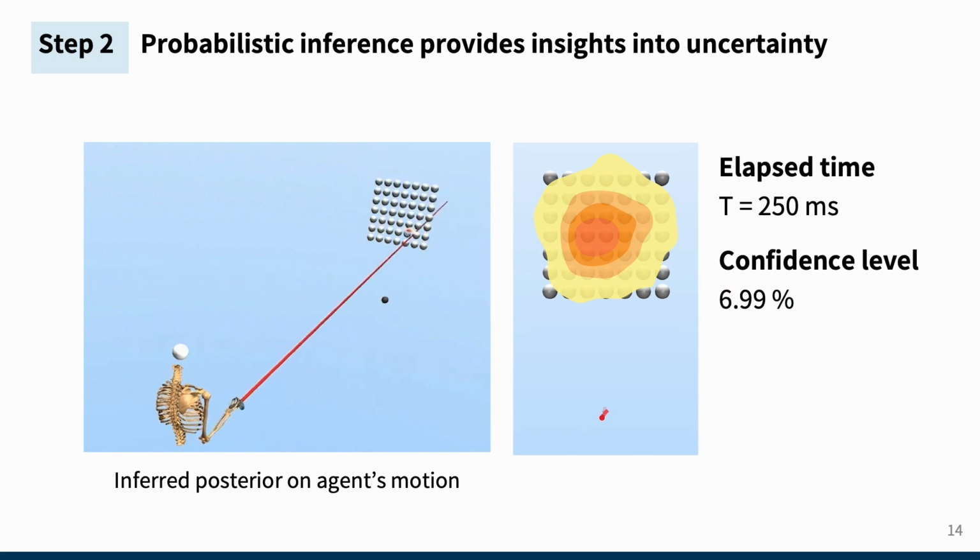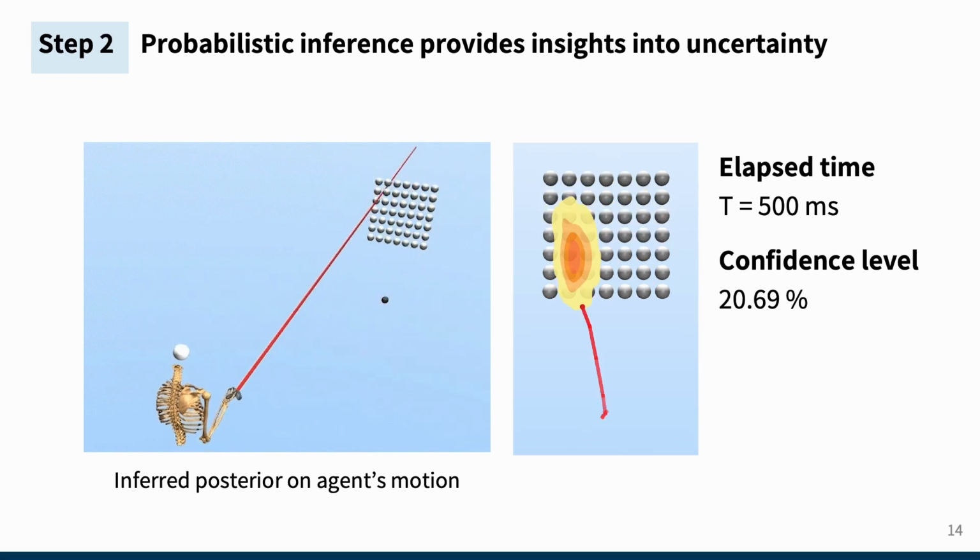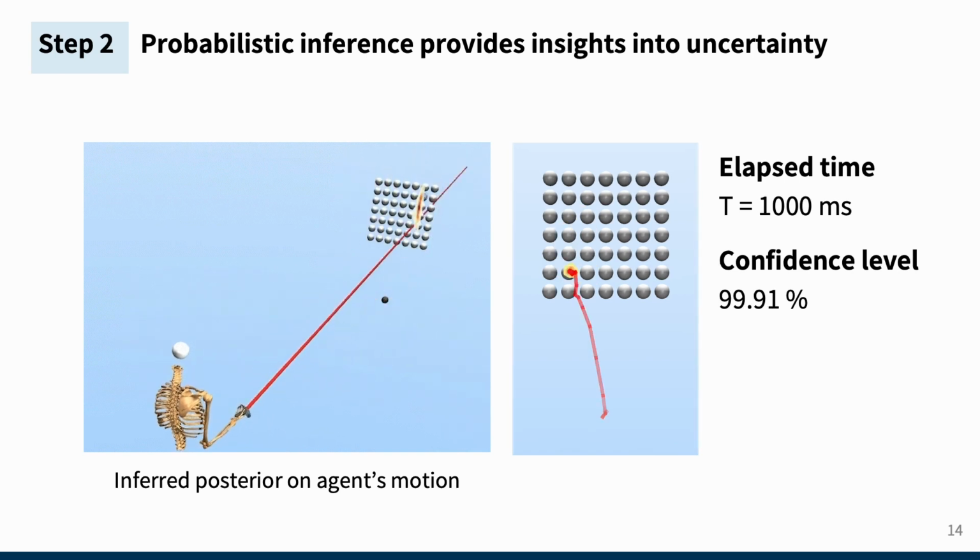This probabilistic method can quantify the uncertainty of our inferences. For example, initially, uncertainty in users' intentions will result in a wide posterior distribution. But as the episode progresses, this distribution becomes more focused. With this distribution, we also can compute the confidence level in our inferred target, which can serve as a measure of result reliability.